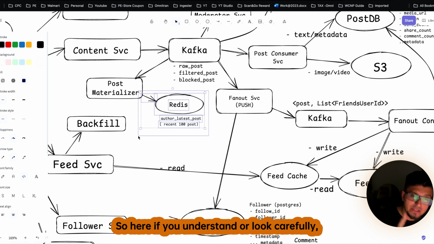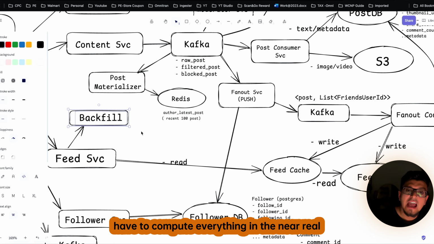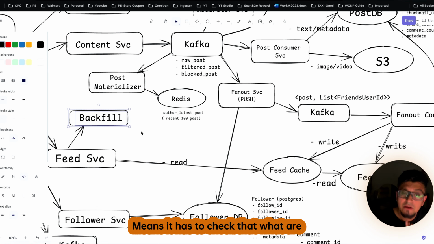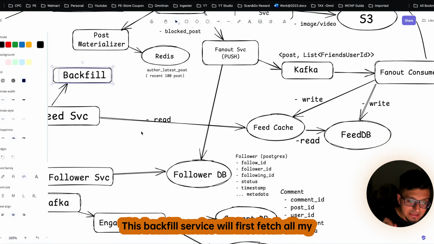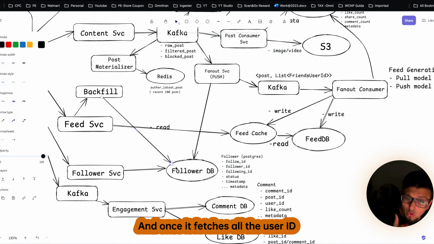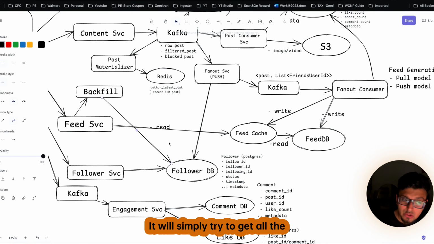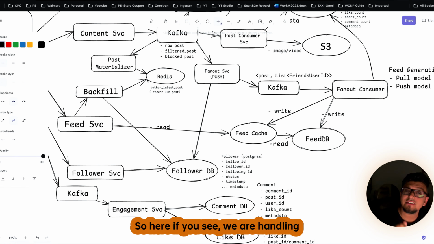Now, why this is important, you will get to know very soon. If you look carefully, you will see this backfill service has to compute everything in near real time. It has to check who the followers or friends I follow are, and based on that it has to fetch all the latest posts of those users. To implement that, we are using this approach. This backfill service will first fetch my friend list from the follower database. And once it fetches all the user IDs that I follow, it will simply get all the latest posts of those friends from this Redis cluster.